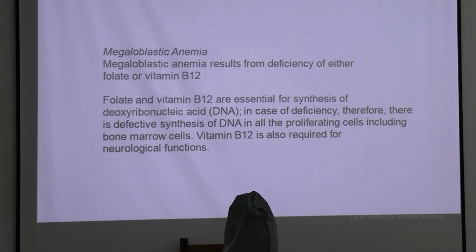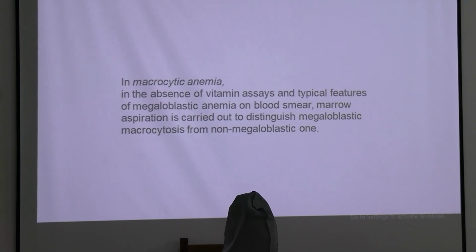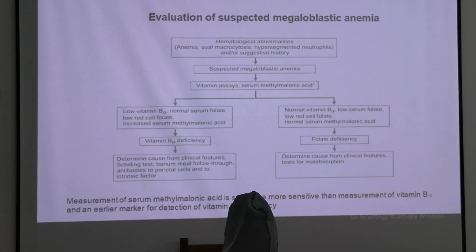Also, vitamin B12 is needed for many neurological functions as well. In macrocytic anemia, in the absence of vitamin assays and typical features of megaloblastic anemia on blood smear, bone marrow aspiration is advised to distinguish the megaloblastic causes from the non-megaloblastic ones.